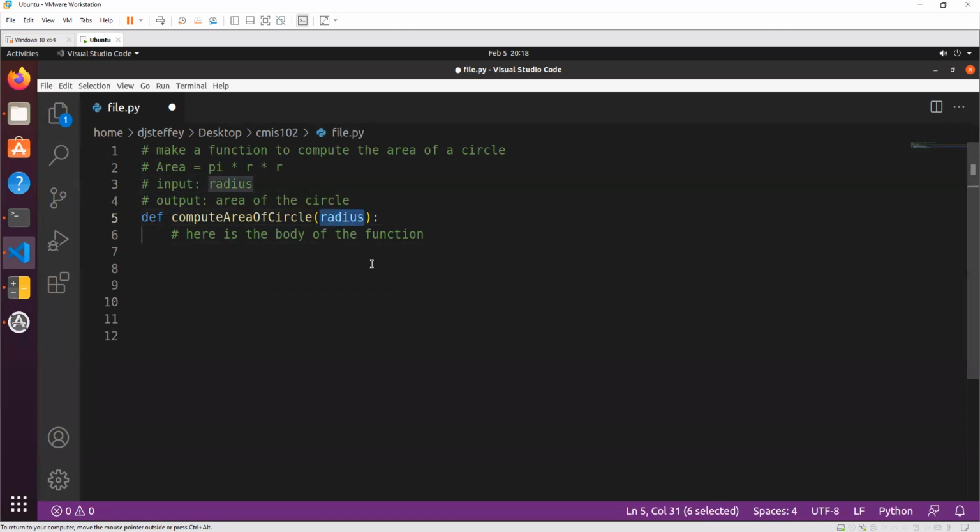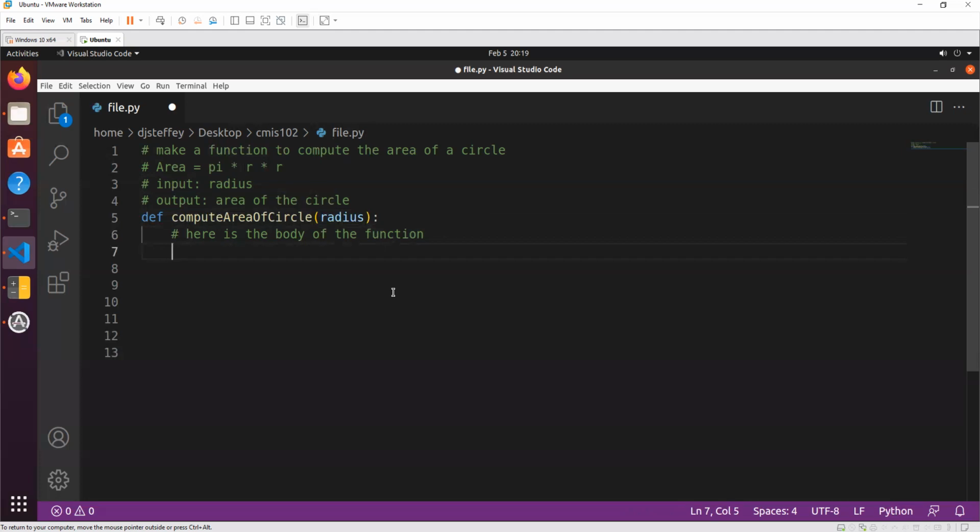And the name of this doesn't matter. You can call it whatever you want, and it'll still work fine. But that's not very descriptive. Radius is much more descriptive of what it actually does.